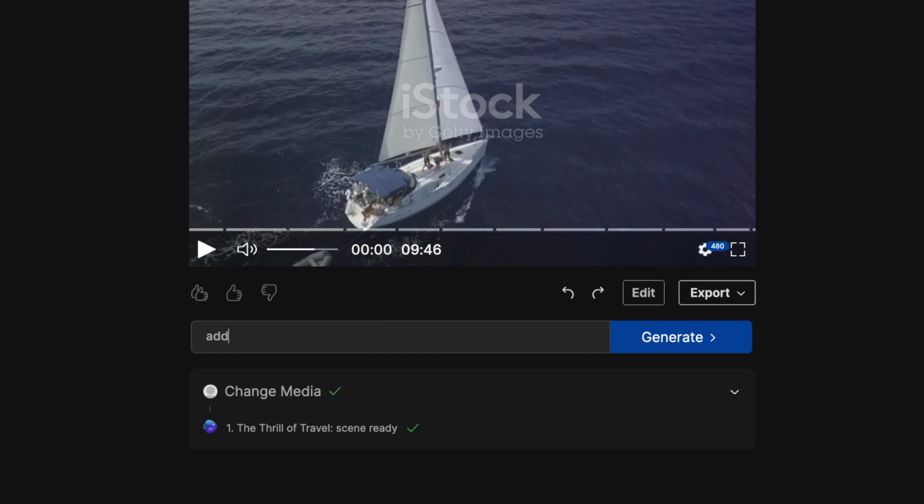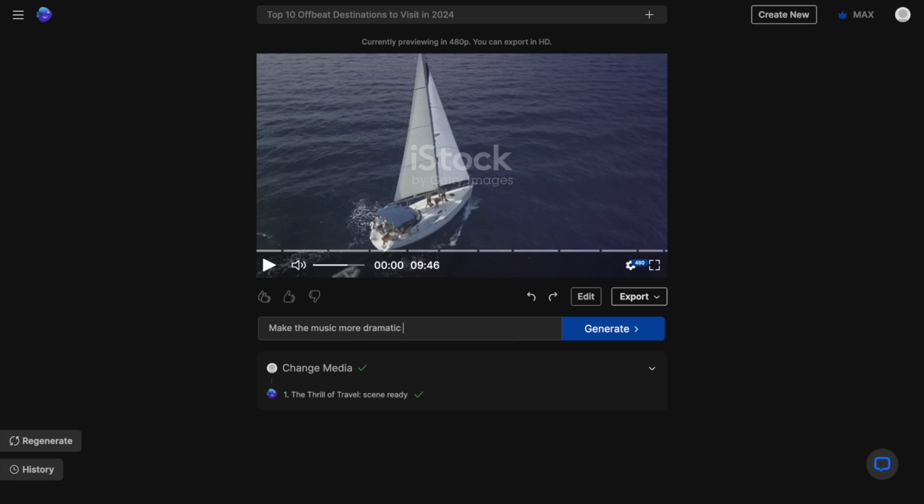You can ask it to add, delete, or change scenes, rewrite certain parts of the script, change the music, increase or decrease the volume, switch up the media, and a lot more. I, for instance, want to make the music more dramatic. That's done. Let's take a look.